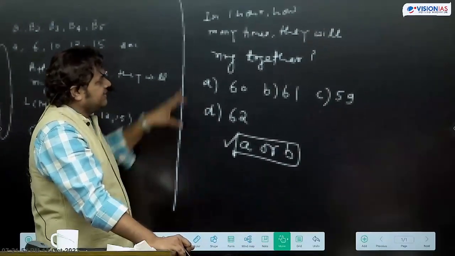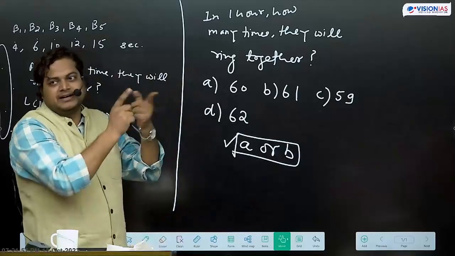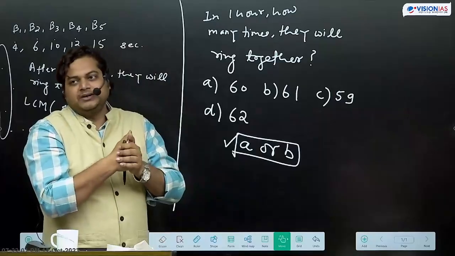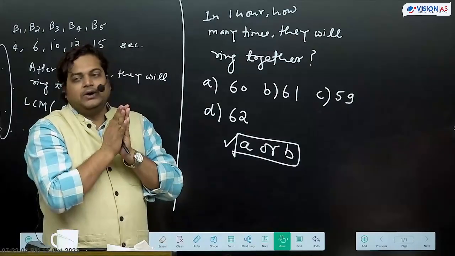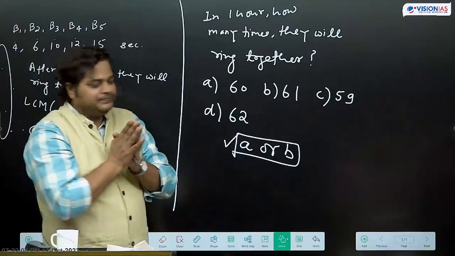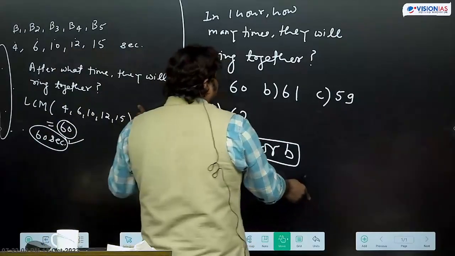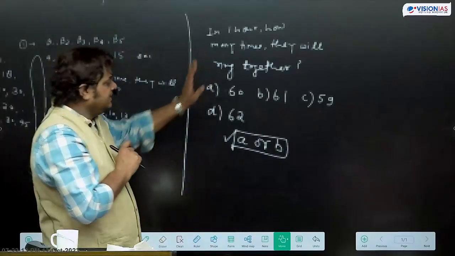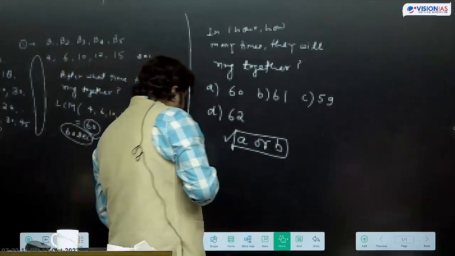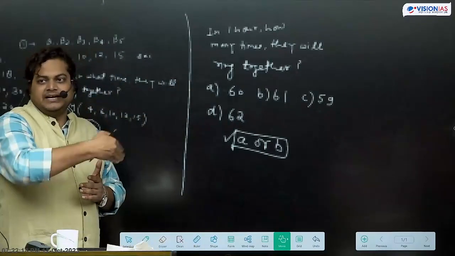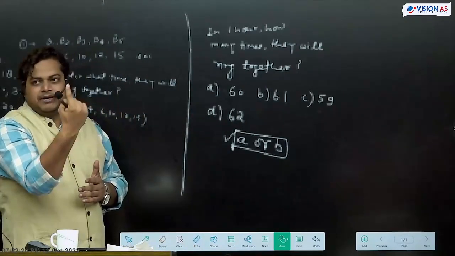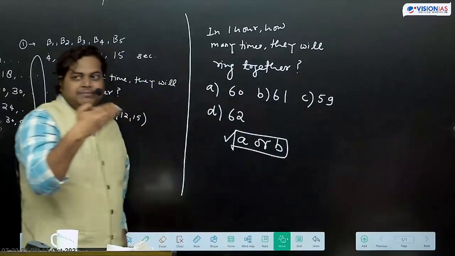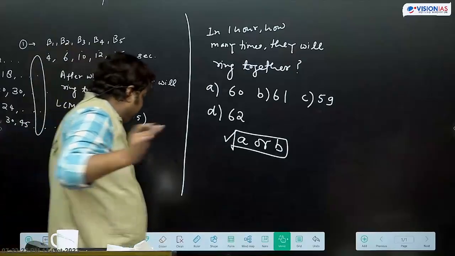61 कैसे होगा? So after then what UPSC does, whenever they are asking some questions, they are writing in the bracket कि that reference point वाली thing we need to understand, कि reference point or the starting point will not be considered as one. So here we need to understand LCM निकाल लिया. LCM we have already calculated. LCM is coming as 60 seconds. That means every after 60 seconds, 60 second में 1 minute. So every after 1 minute, these bells are ringing together.